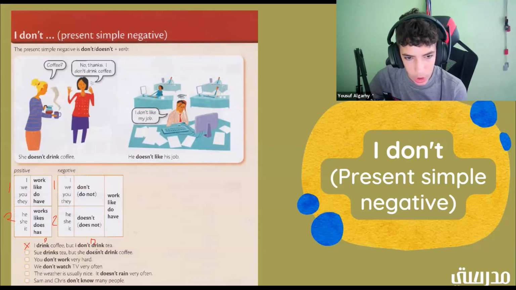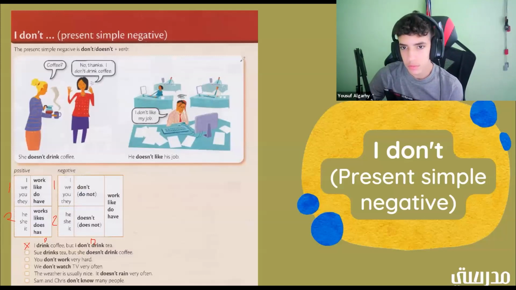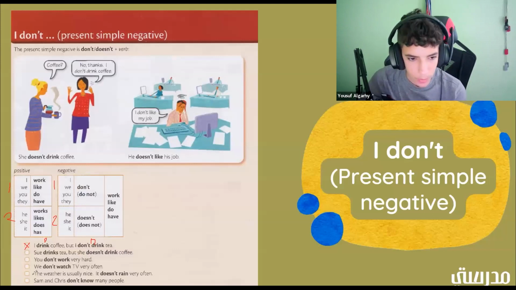And then we have, but she doesn't drink coffee. Is that positive or negative? It's negative. Good job. And then what group would it be in? Group 2. All right, good.